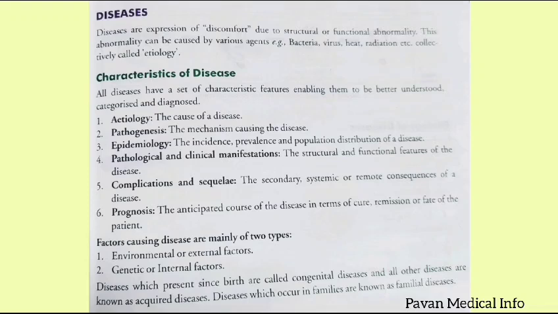When you come to the characteristics of diseases, we can use different terminologies to understand diseases better. First one will be etiology, second one pathogenesis, third one epidemiology, next one pathological and clinical manifestations, fifth one complications and sequel, and the last one will be prognosis. Let us see each terminology in two sentences.